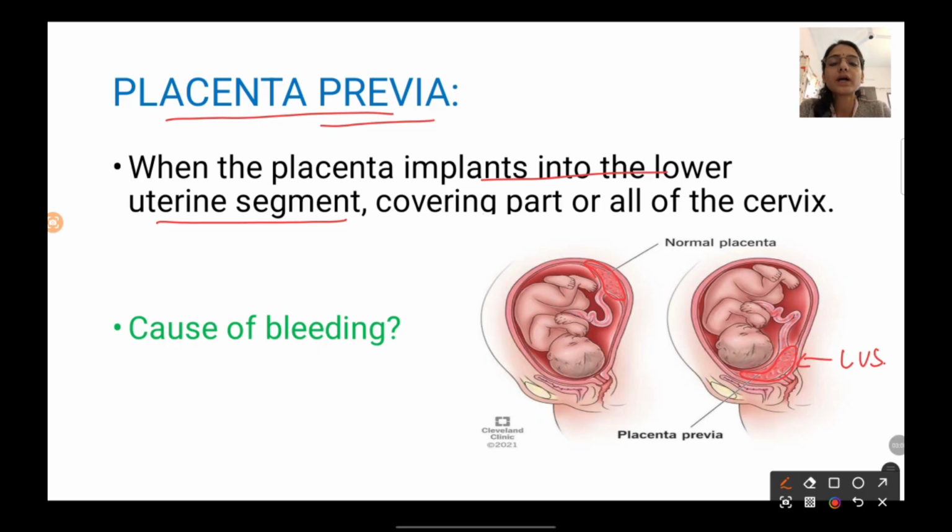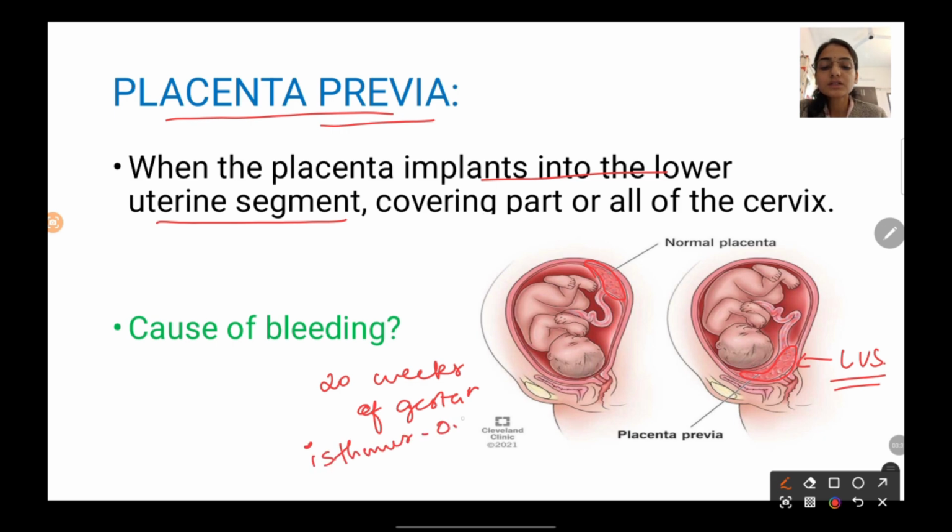Now, another question, how does bleeding occur due to placenta previa? How does it lead to antepartum hemorrhage? Now, what happens here is that around 20 weeks of gestation, this lower uterine segment is not developed until these weeks of gestation. This lower uterine segment is developed from the isthmus, right?